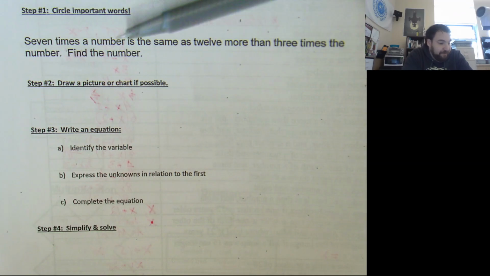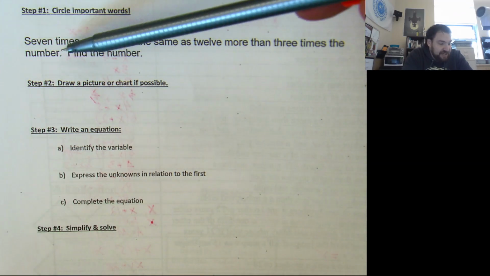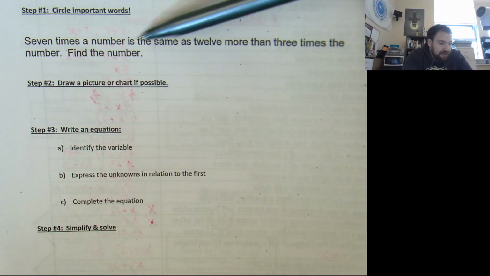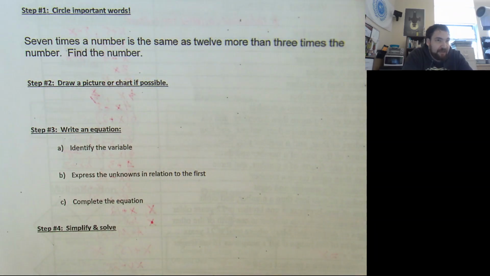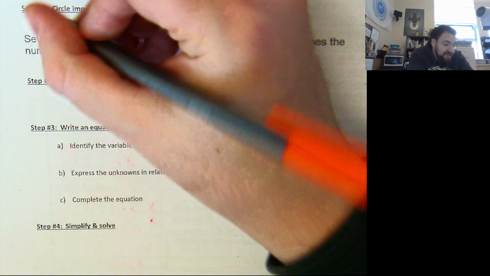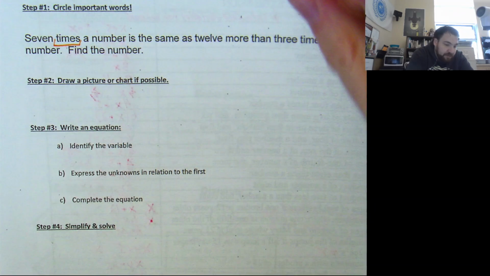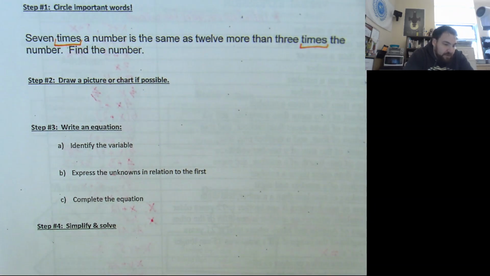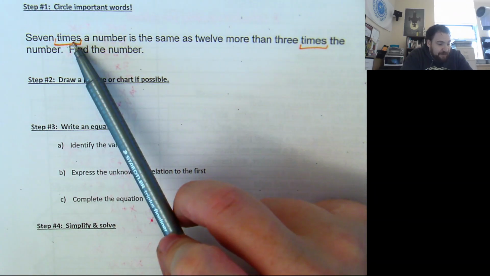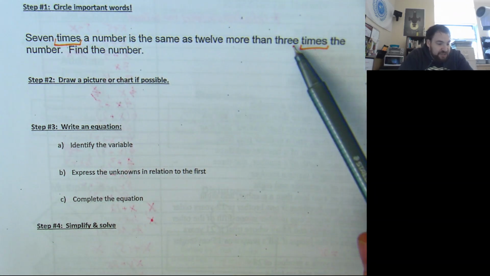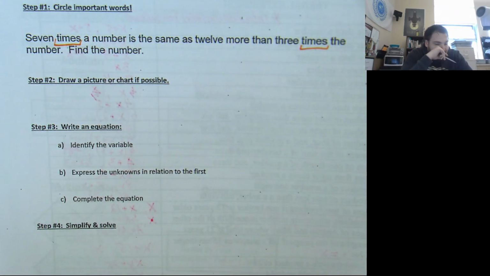There's all sorts of them. What language in here is going to tell you to do something with math? Yeah, give me one. Times, and times shows up twice. Here it's 7 times the number, and over here it's 3 times the number. This tells us we're going to be multiplying stuff.